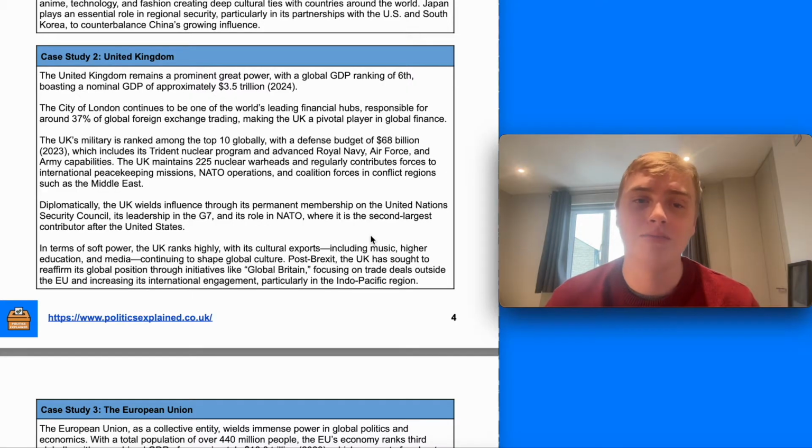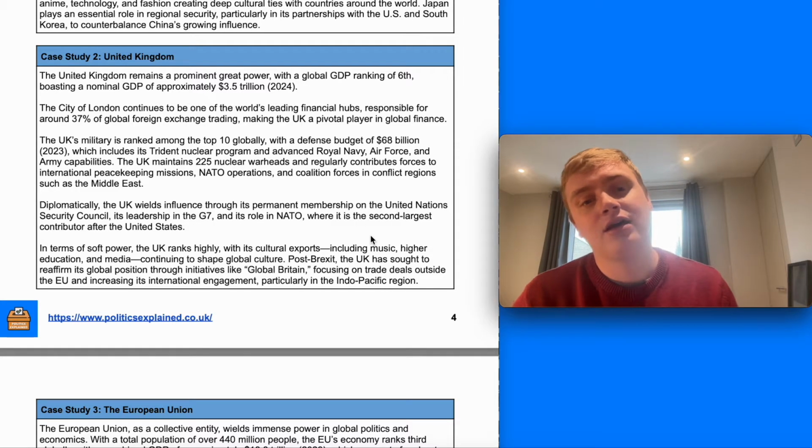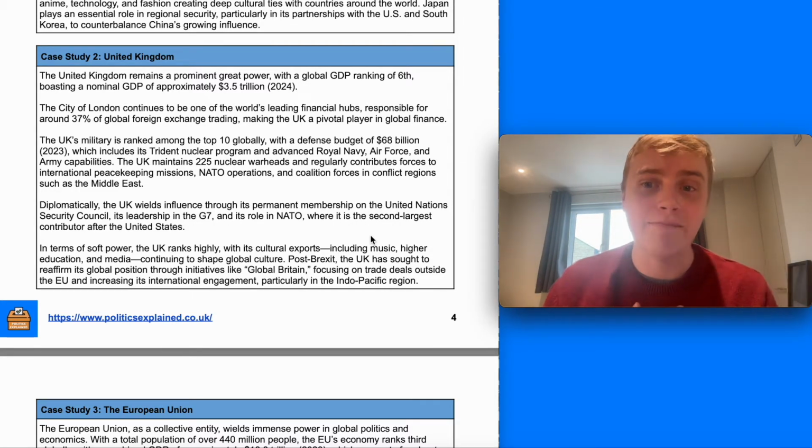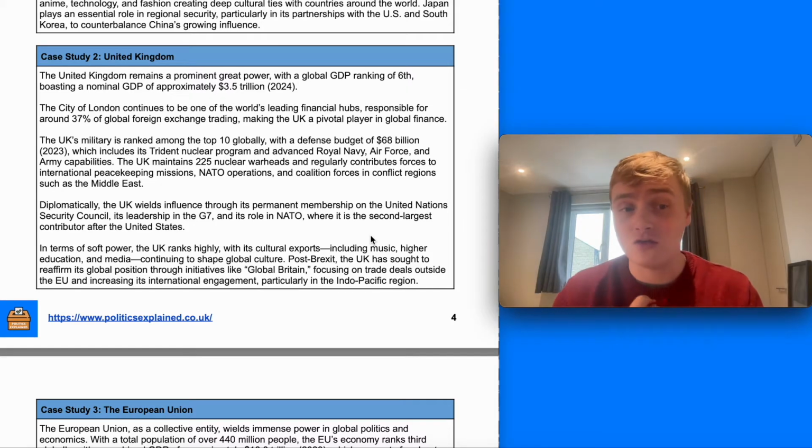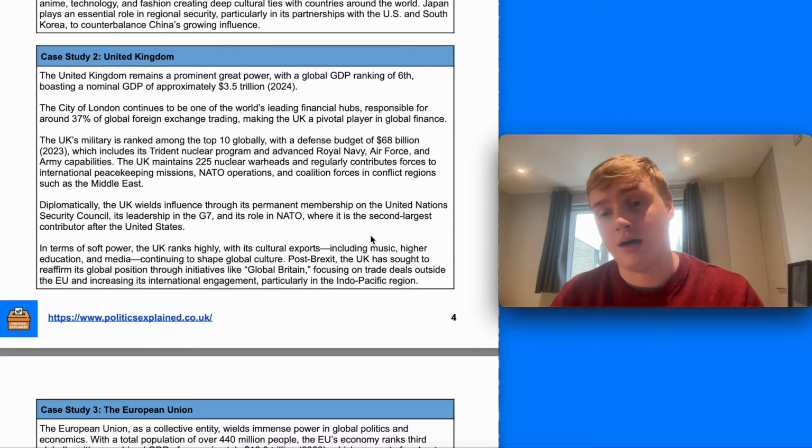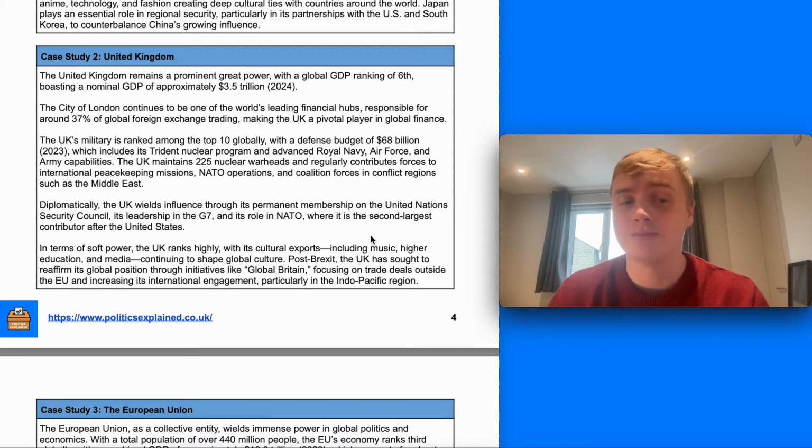Its military is also rated top 10 globally, with a defence budget of $68 billion, including Trident. So it's got nuclear weapons and a really advanced Navy, Air Force, and Army. And because of its nuclear warheads and its historical power as an empire, it has significant power in international organisations. In the UN Security Council, for example, it plays a key role in the G7 and in NATO.